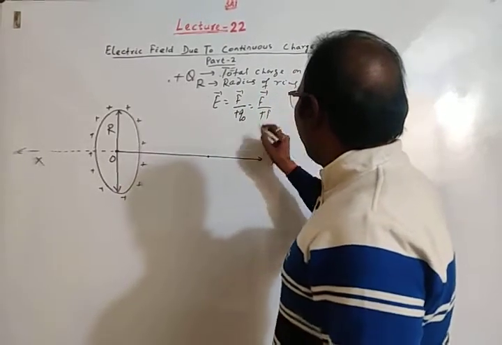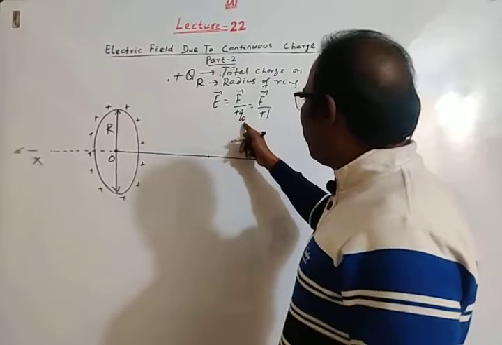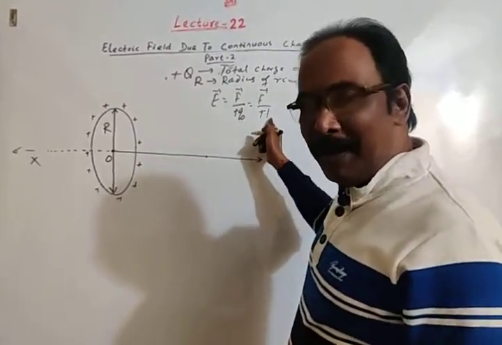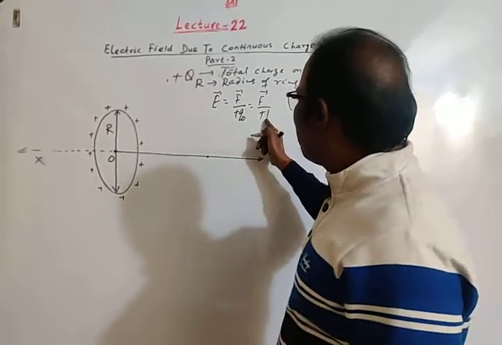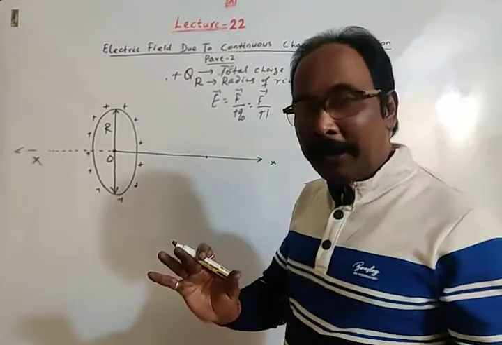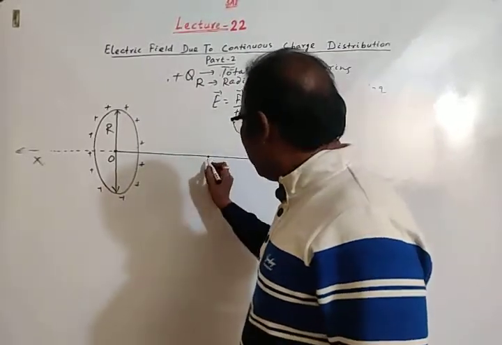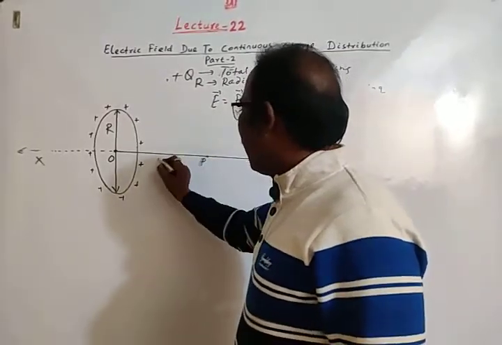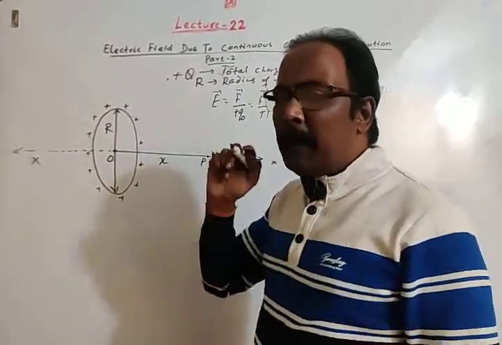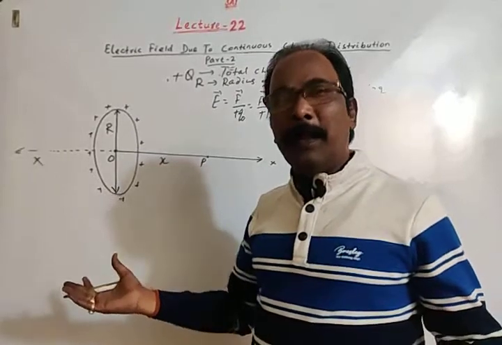The test charge is plus q naught, which is taken as unit positive charge by convention. Then the force on the unit positive charge is the electric field at that point. Let any point P be at a distance x from the center of the ring. At point P, we have to find electric field.